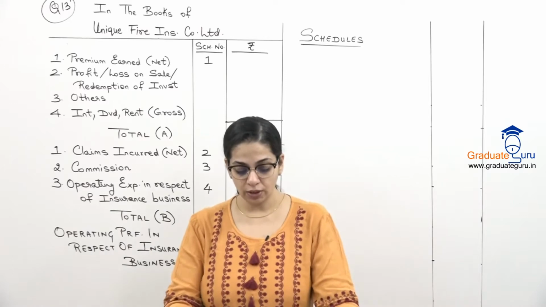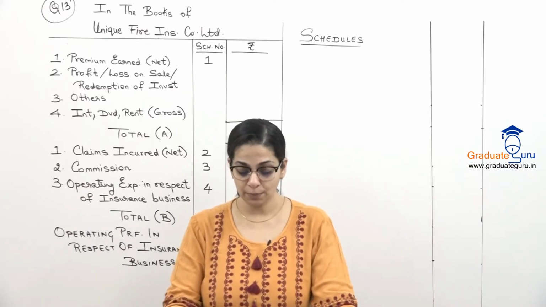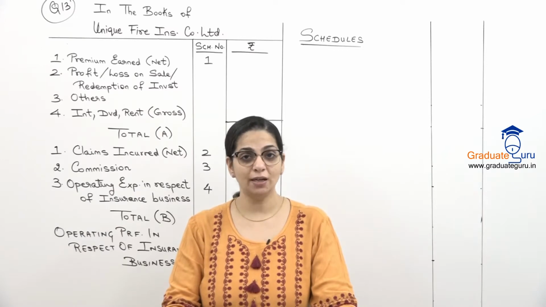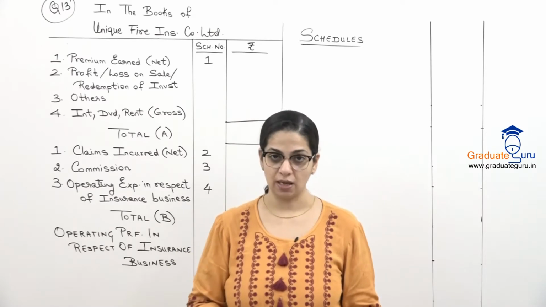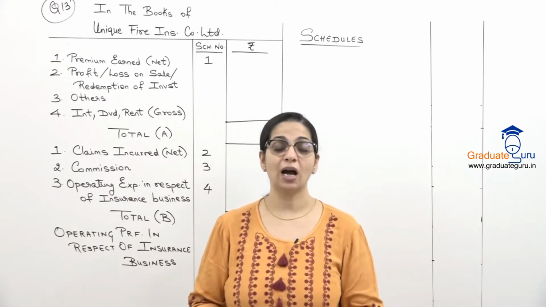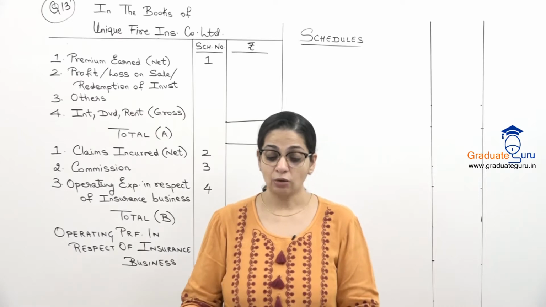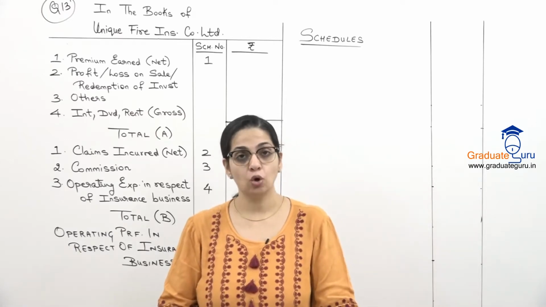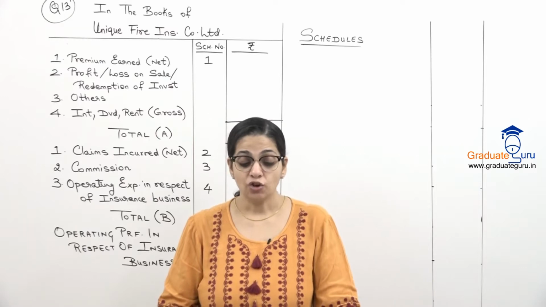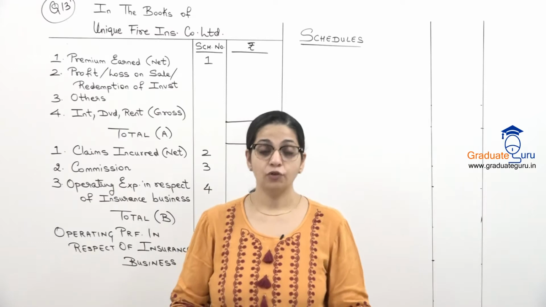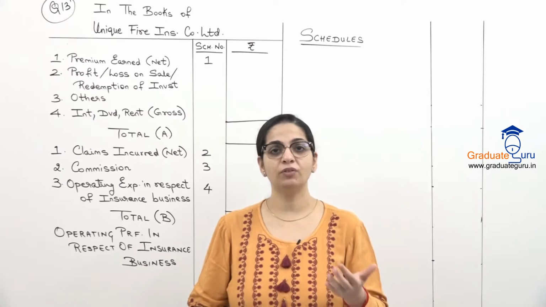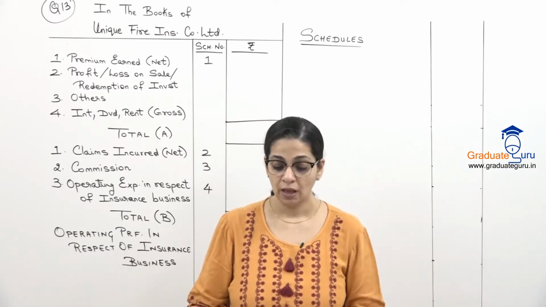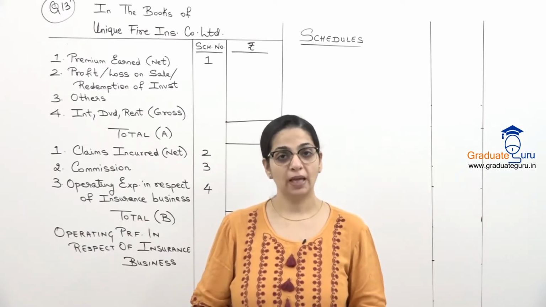Other information is given. Create reserve for unexpired risk at 50% of net premium. Additional reserve to be maintained at 10%. So this will help us to calculate our unexpired risk. Outstanding claims is given, opening and closing balances separately. Transfer 25,000 to the catastrophe reserve from P&L account. So P&L में जो appropriations है, वहाँ पर we will show this catastrophe reserve and provide 40% for income tax.